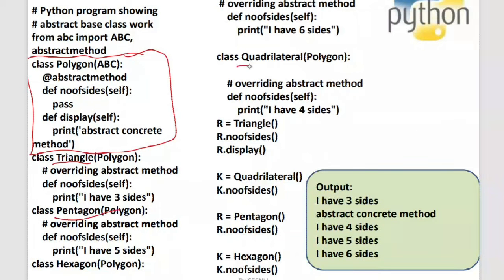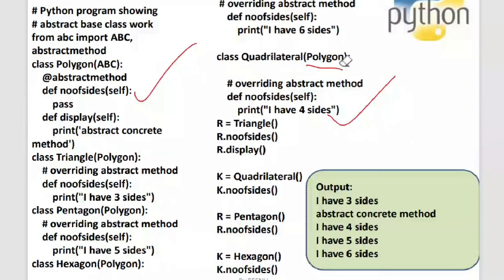Okay, so I'm making a superclass which is polygon, and from polygon I'm trying to create a triangle and also a pentagon and also a quadrilateral based on the number of sides. So the superclass of this triangle is polygon. You can also see that the superclass of pentagon is polygon, and also the quadrilateral. And a very, very important point, listen to me very carefully.